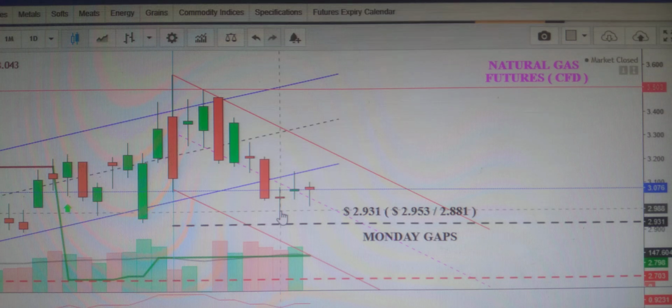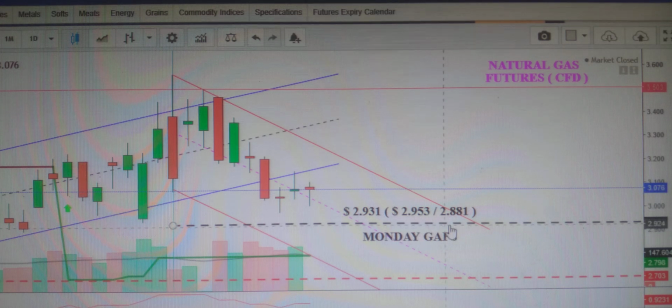Coming to the point, this Monday also I am expecting more downside than any gap up. The gap up levels I have already marked here with the black line for Monday gaps.